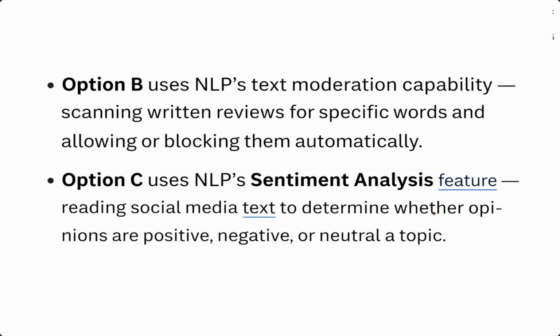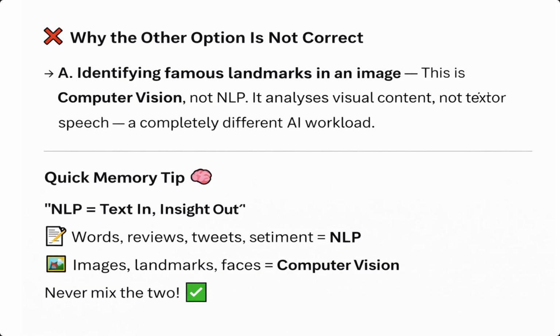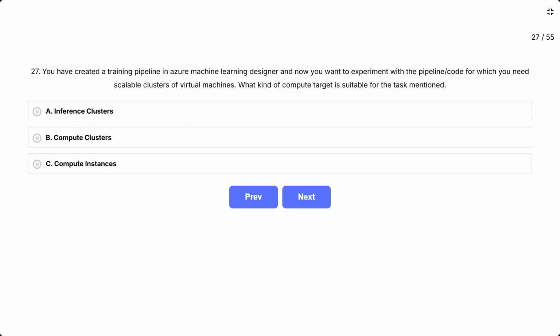Why is the other option not correct? A. Identifying famous landmarks in an image. This is computer vision, not NLP. It analyzes visual content, not text or speech, a completely different AI workload. Quick memory tip: NLP equals text in, insight out. Words, reviews, tweets, sentiment equals NLP. Images, landmarks, faces equals computer vision. Never mix the two.